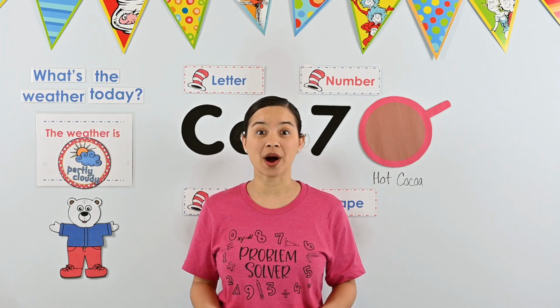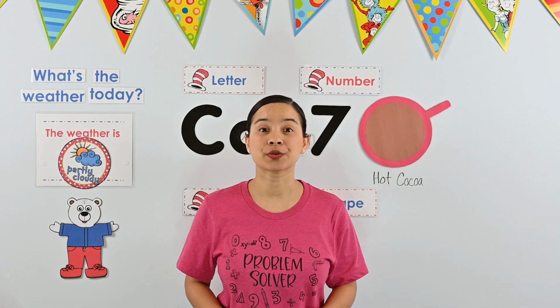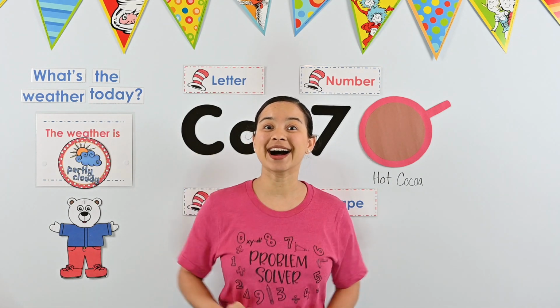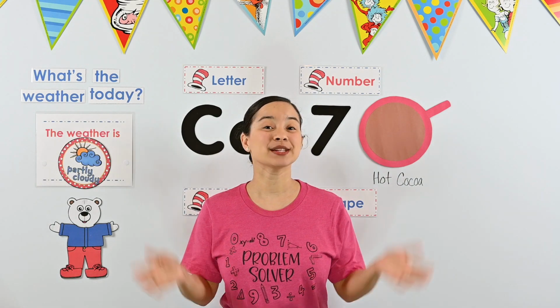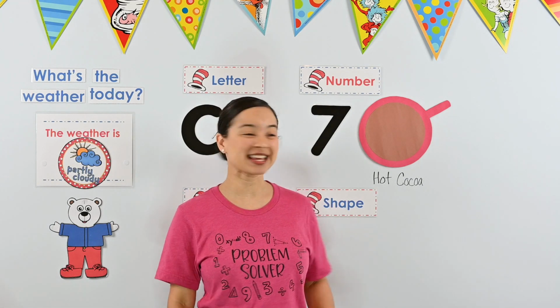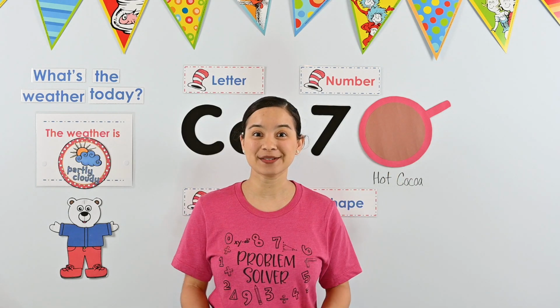Ready? 1, 2, 3, 4, 5, 6, 7. Stop. I heard the number 7. That means we stop counting. We just counted to 7. This week, we'll be putting 7 marshmallows in our hot cocoa. Can you help me put 7 marshmallows in our hot cocoa?